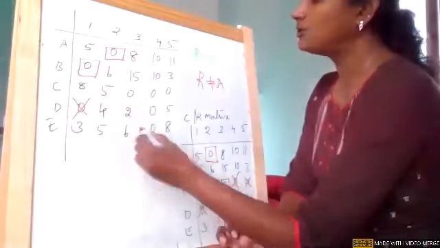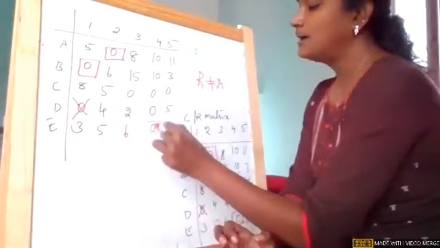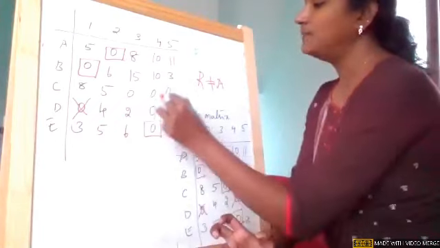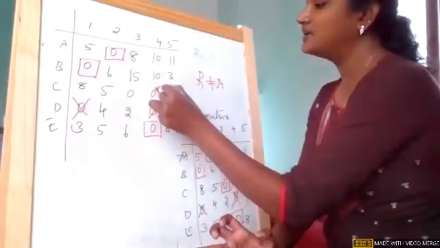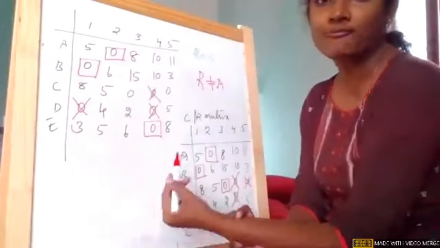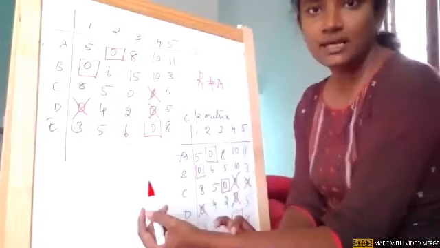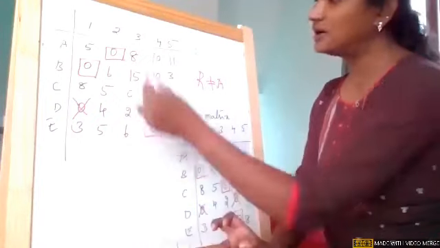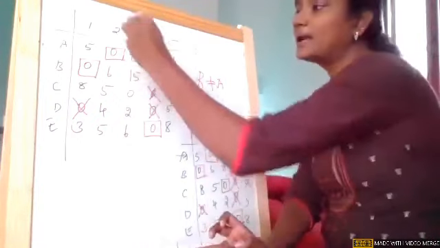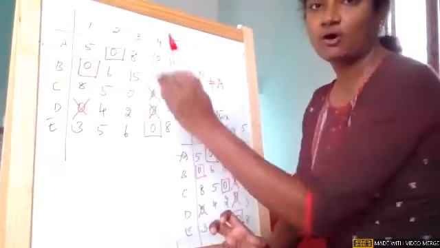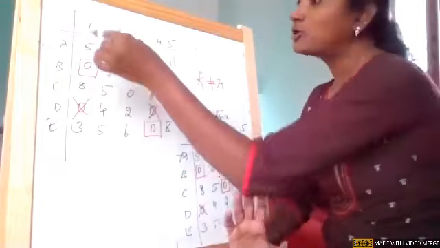Now come to the fifth row, there is a single zero. Assign that single zero. Immediately check the corresponding column. If there are other zeros, cross them off. Okay, so this is the row wise step. Row wise is done, all 5 rows are done. Now go back to column wise.